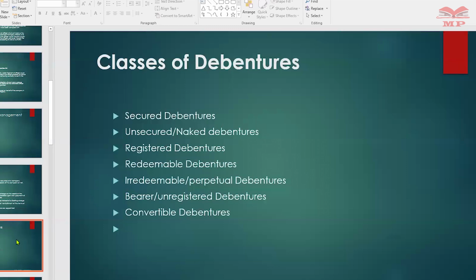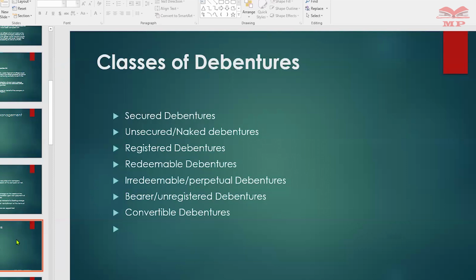We have convertible debentures, and this is where the terms and conditions we talked about contain an option enabling this debenture holder to convert his debt at a time stated into ordinary or preference shares of the company at a stated rate of exchange. And if this holder exercises the right, you cease to be a lender and you become a member instead.